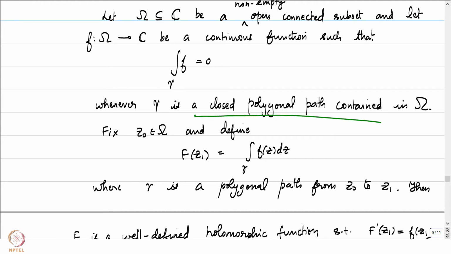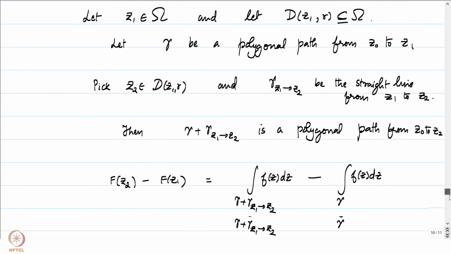Closed polygonal path. We have after all defined the integral of f over a rectifiable curve. So one might naturally ask, why bother just about closed polygonal paths here? The next result that we would be proving is that if the integral of f over gamma is 0 for all closed polygonal paths, it's equivalent to demanding that the integral of f over gamma is 0 for all closed rectifiable curves. So let's get to proving that.